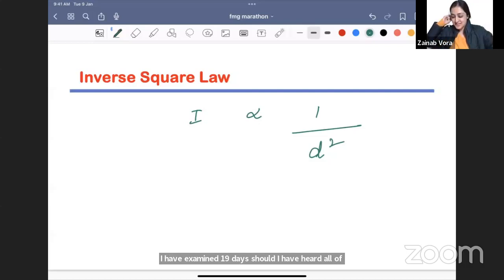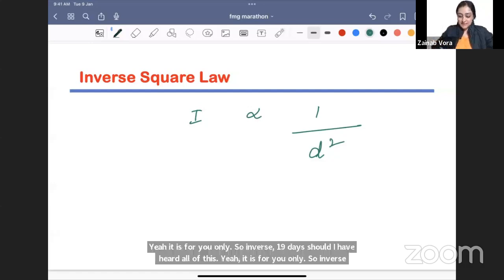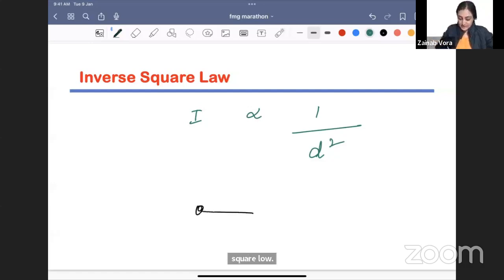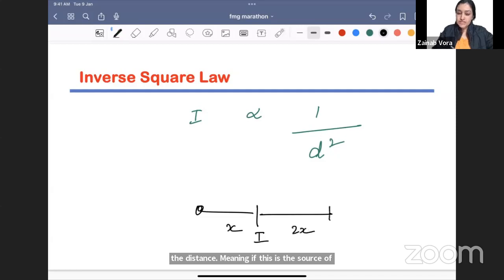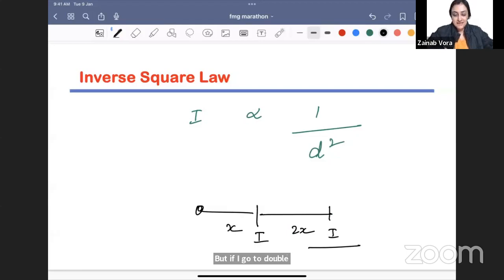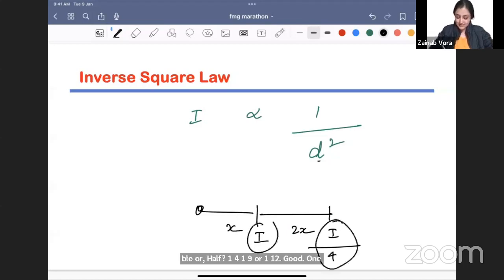So inverse square law. So intensity is inversely proportional to the square of the distance. Meaning if this is the source of radiation and I'm standing here at x distance, I will get I amount of intensity. But if I go to double the distance, how much intensity will I get now? Let's do the maths. Half, 1/4, 1/9 and 1/12. Good, 1/4. Okay, so it gets squared. Whatever the distance is increased by, the intensity falls by the square of that. So this is inverse square law.